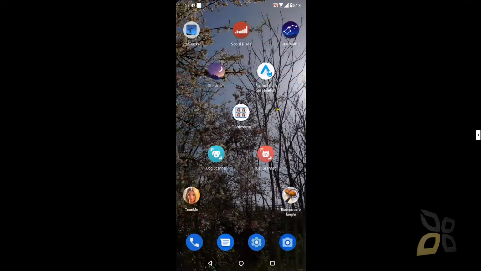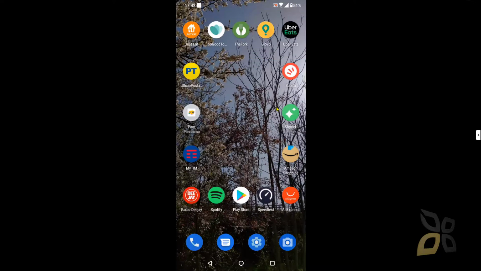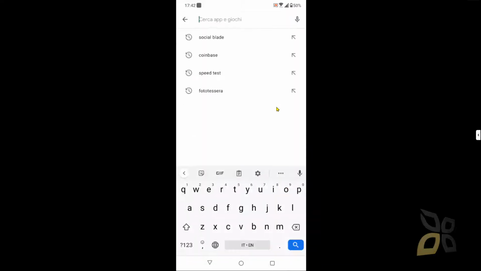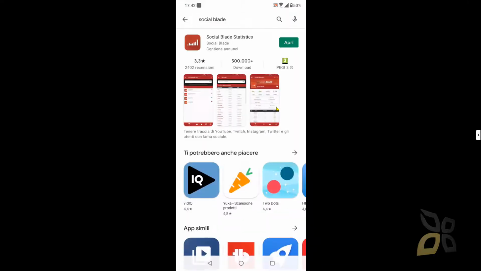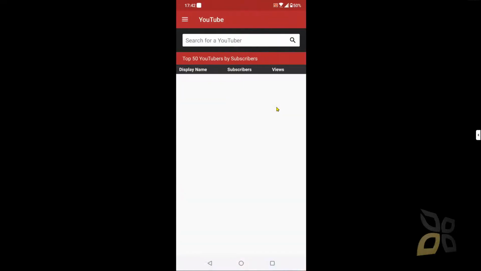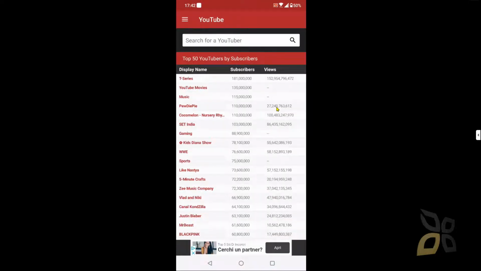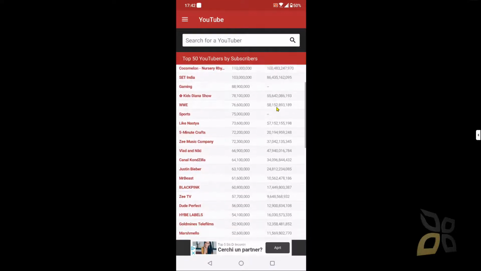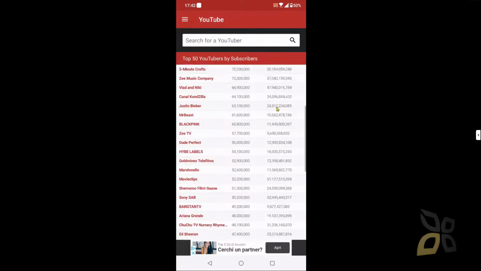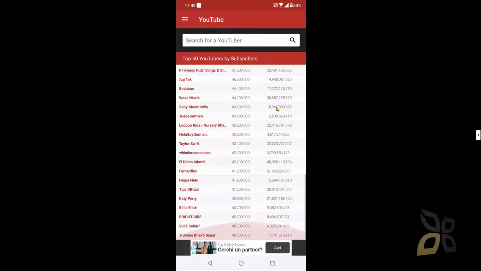Of course, if you don't have it installed, you can install it using the Play Store and just search for Social Blade. That's it. You can see I've already installed it. I can open it, and there you go. So first thing, it's going to show you the top 50 YouTubers in the world. If you're curious to know who the top 50 YouTubers in the world are, you can check this quick page and get an idea of what they are.